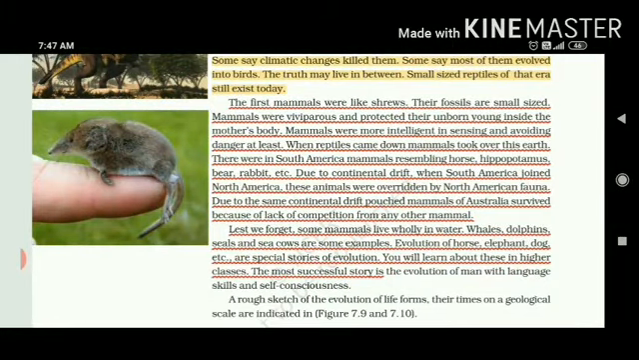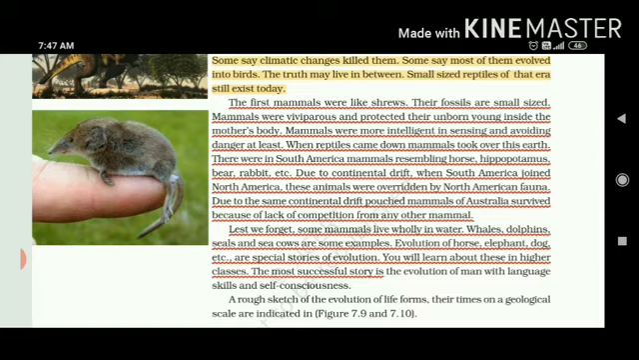Their fossils are small sized. Mammals are generally viviparous, which means they give birth to young ones and protect their unborn young inside the womb of the mother, so that the fetus gets protected inside. So mammals are the most intelligent.